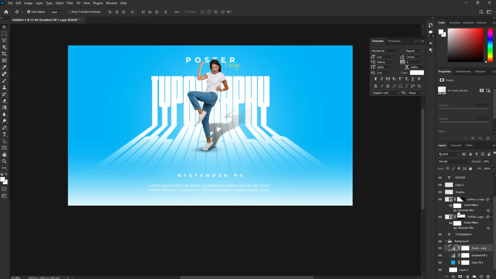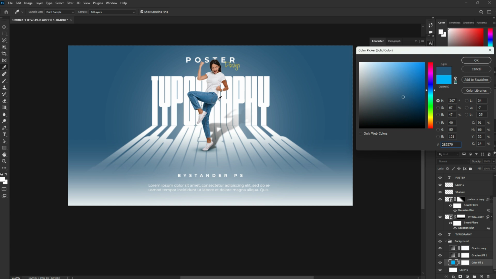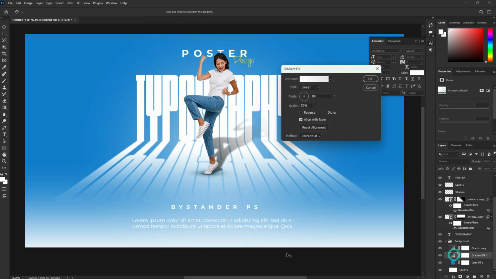To change the background color, double-click on the color fill thumbnail. Pick a color of your choice and click OK. Make your final adjustments and corrections.